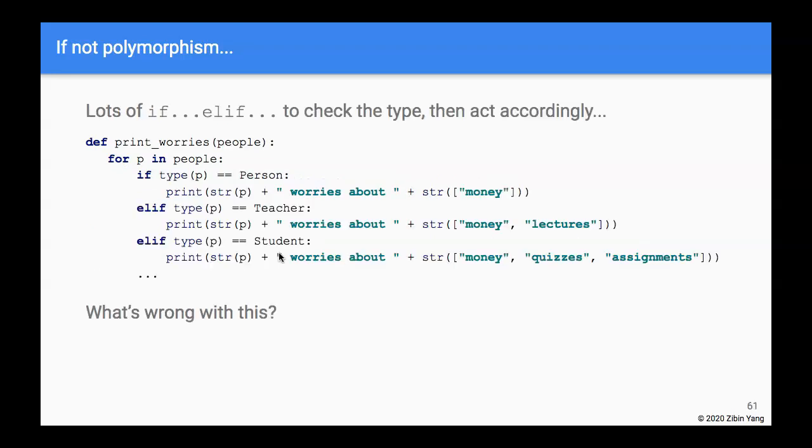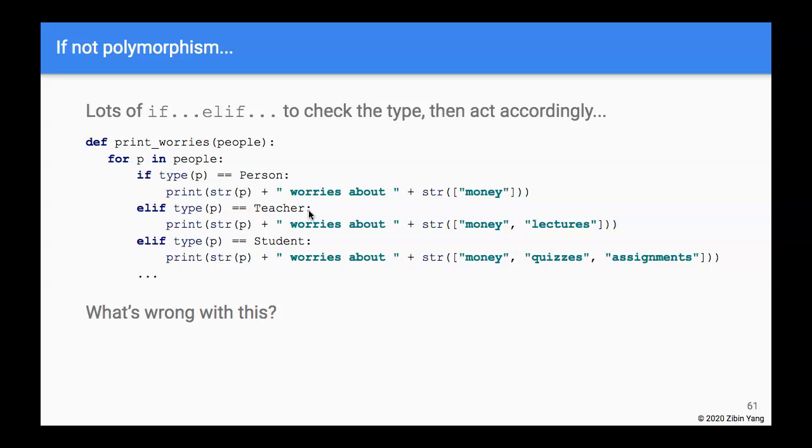Well, they'll end up with something like this, most likely, that they will be checking the type of p, right? So if the type of p is person, then the person worries about money. And if the type of p is teacher, worries about money plus lecture, and if the type of p is student, then they'll be worried about money and quizzes and assignment. So that would work, but is there a problem with this?